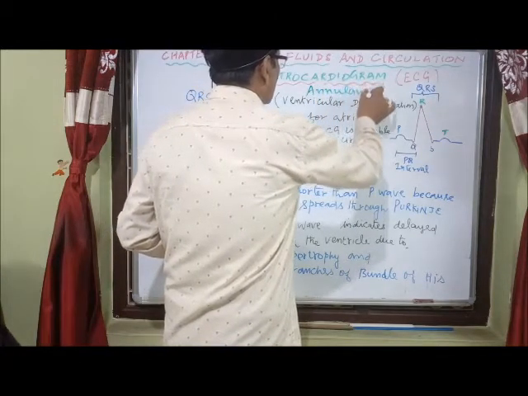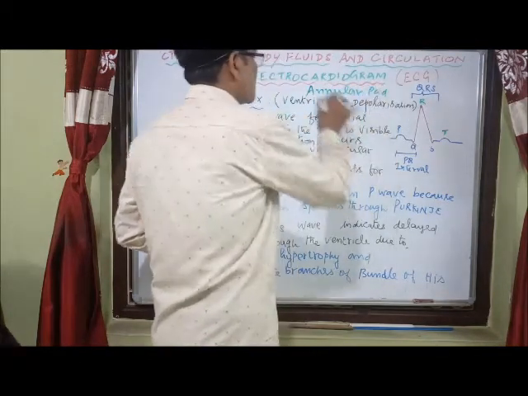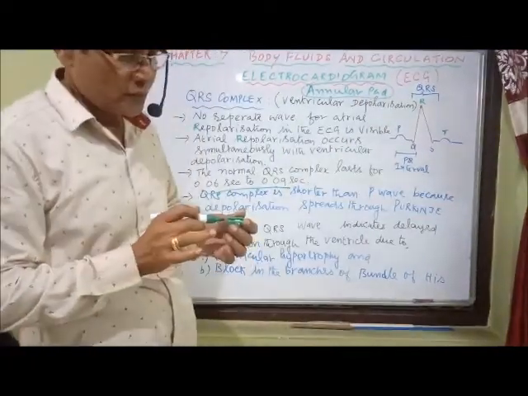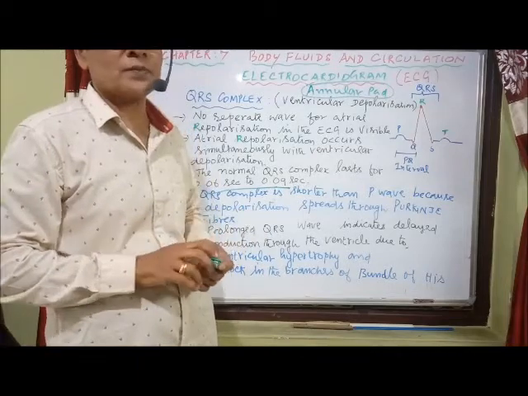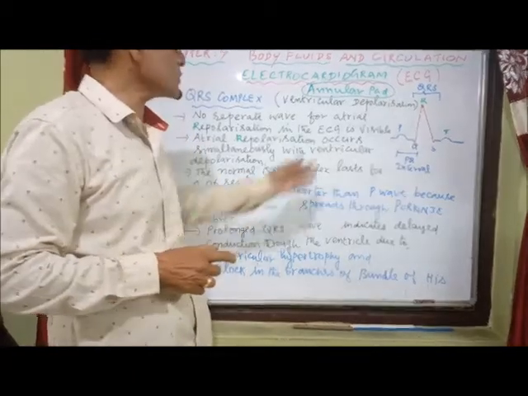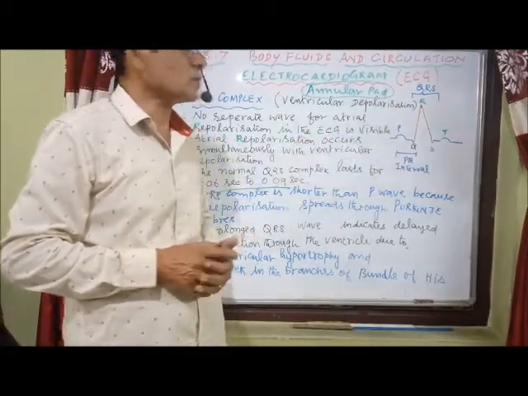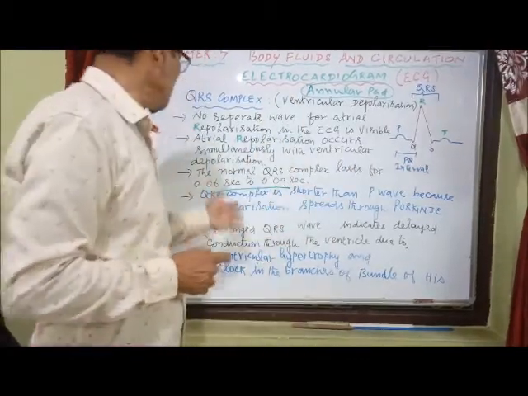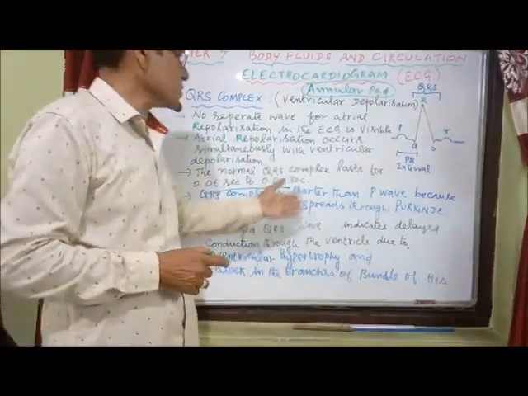That annular pad normally prevents the spreading of impulses from the atria to the ventricles through the muscles. That's the reason why this QRS complex is normally shorter than PR, though here it is represented as longer. See that one? The QRS complex is shorter than PR.